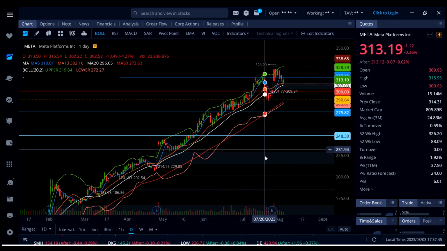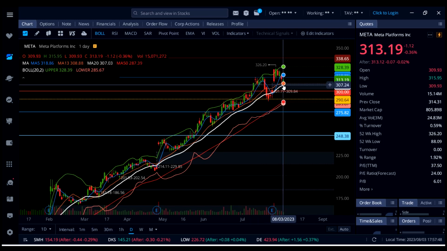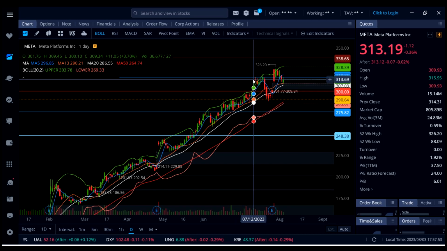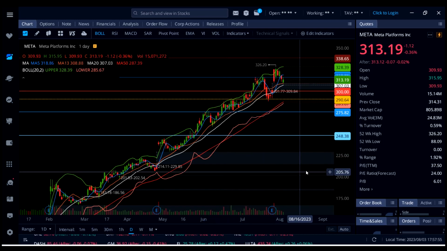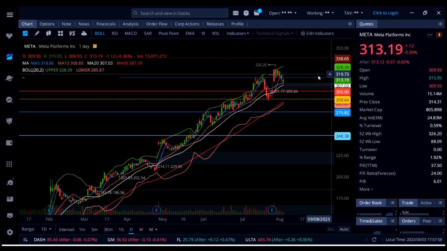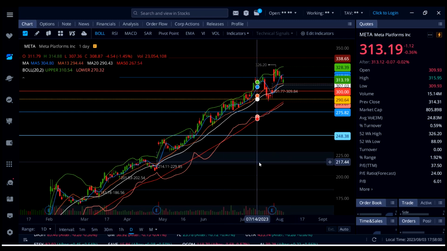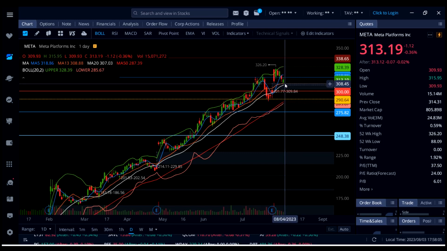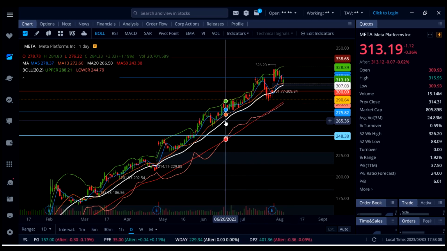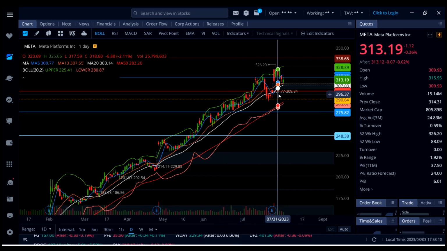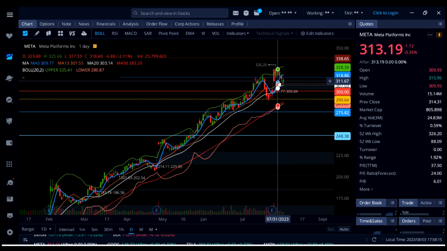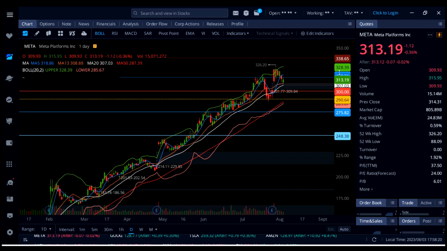And look at this move. That was a $6 move that I missed on Meta, right here from this support. This thing ran back up to where? Resistance on top, 316 almost, and then got rejected and closed at 313. So tomorrow, Meta can go to the upside or to the downside. So watch 309 as a support, and below that, down here 307, and then the gap at 302. To the upside, if 316 breaks, watch out for the resistance at 319, and then a quick trip all the way up to 328 is possible on Meta.